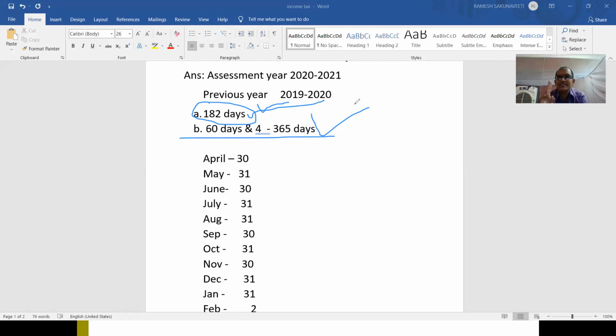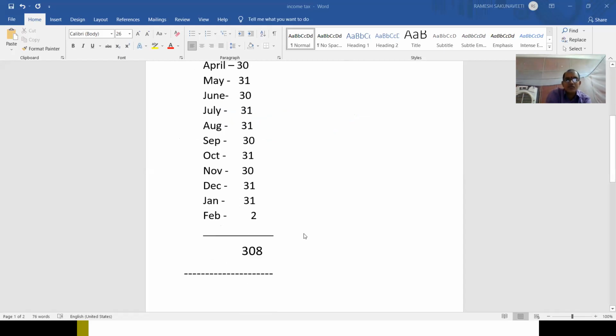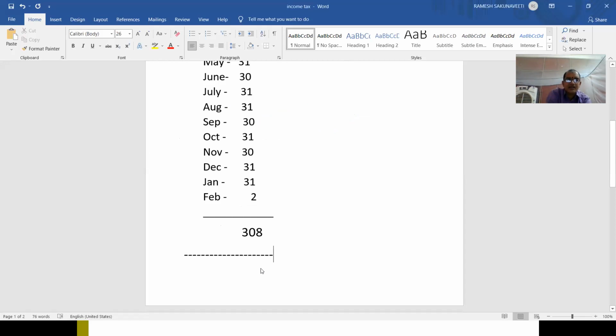In these two conditions, one condition is enough to tell that an assessee is resident in India. He stayed for more than 182 days, in fact 308 days in our country. So you can say that he is a resident in our country. Is it clear or is there any doubt?